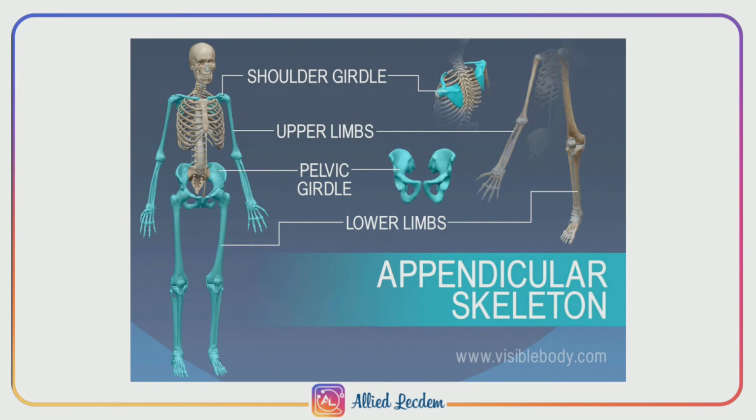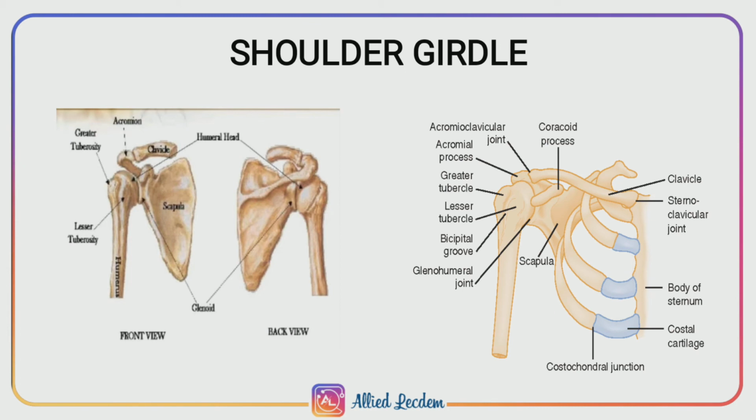We will see about the pectoral or shoulder girdle. It is a bony complex which occurs between the forelimbs and the axial skeleton. It consists of 2 halves, right and left. Each half consists of 2 bones, that is the clavicle and scapula.